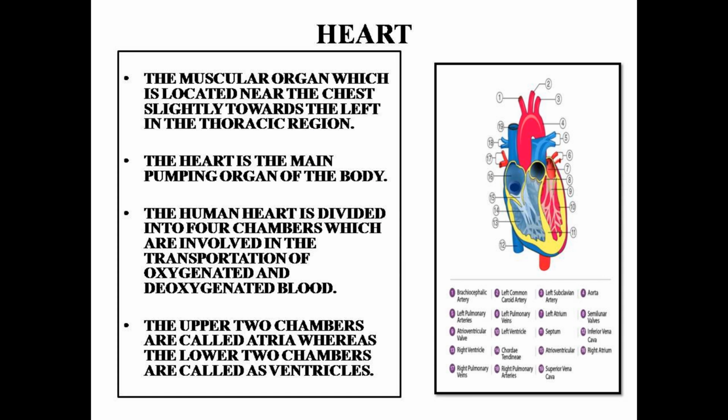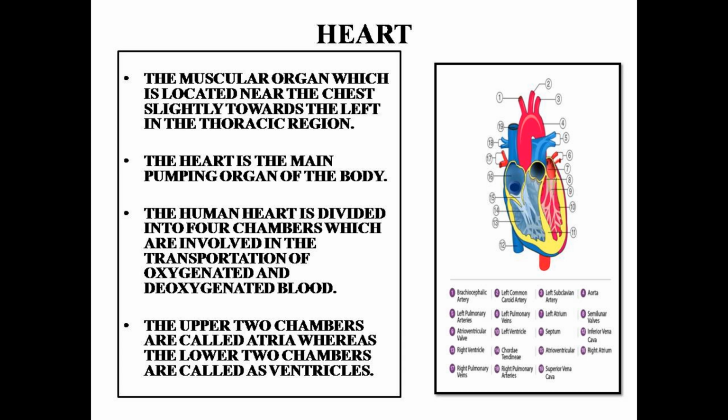Here comes our pumping organ, the heart. You can see the various parts from the given diagram. Just go through that. The heart is a muscular organ which is as big as our fist. Because both oxygen and carbon dioxide have to be transported by the blood, the heart has different chambers to prevent the oxygen-rich blood from mixing with the blood containing carbon dioxide.